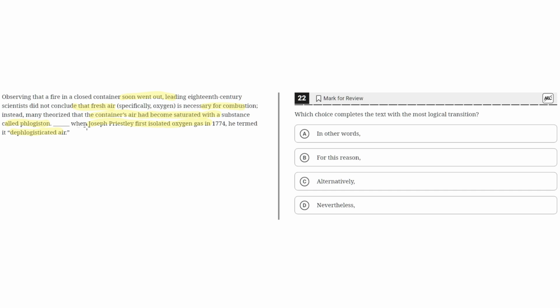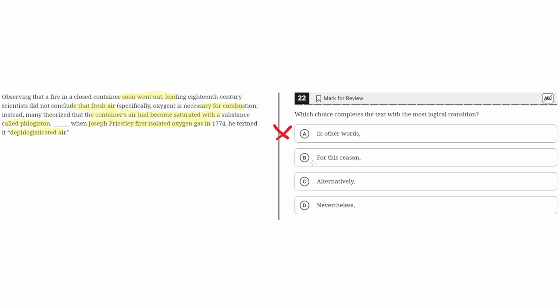So, in other words, it doesn't properly highlight that the second sentence is a result of the first sentence. Rather, it suggests that the second sentence is a restatement or rephrasement of the phlogiston theory. But this does not match the context of the text, so A is incorrect.